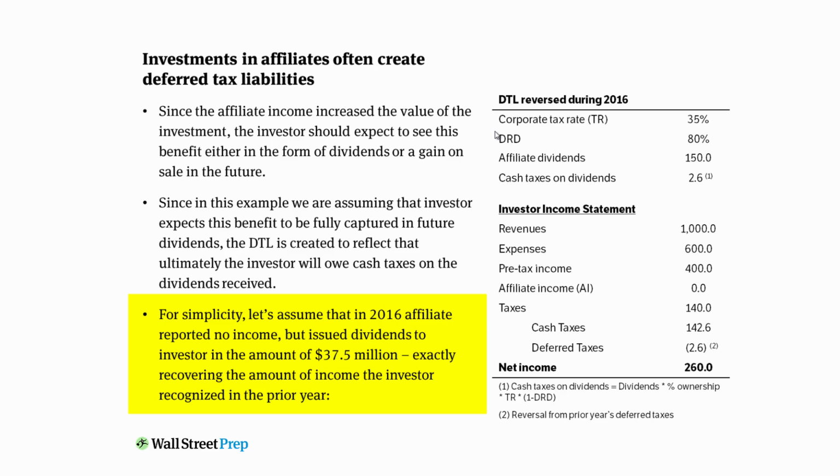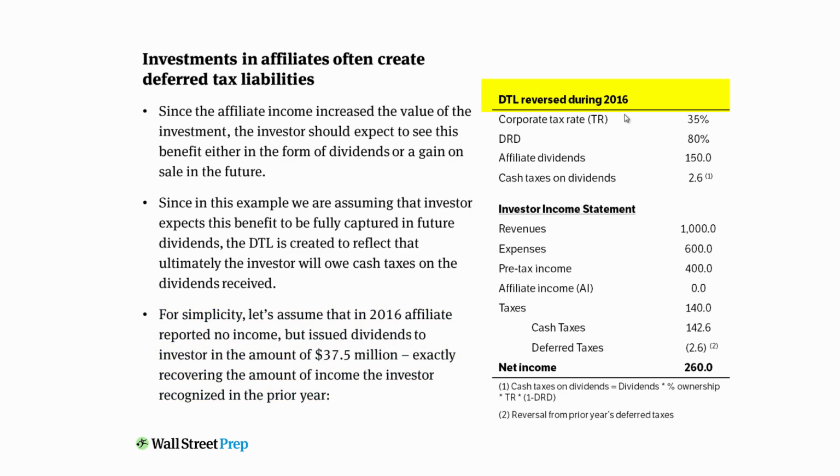And the reason why we're making this so simple is we're just saying, okay, you generate all your income in one period, which is when, for book purposes, you recognize the deferred taxes. And then in the next period is when you actually receive all of that income distributed back to you as an investor. Just so we can see how deferred taxes are created and then ultimately reversed, to highlight the idea that this really is a temporary timing difference, just like all deferred taxes are.